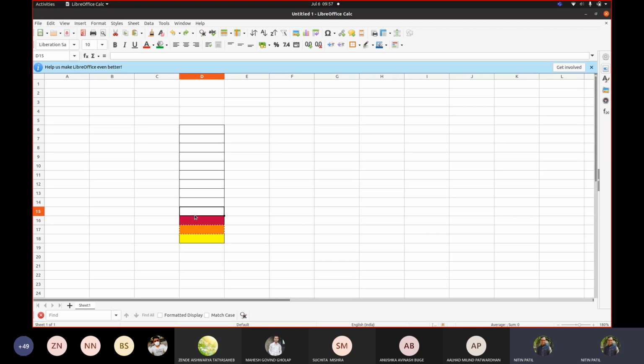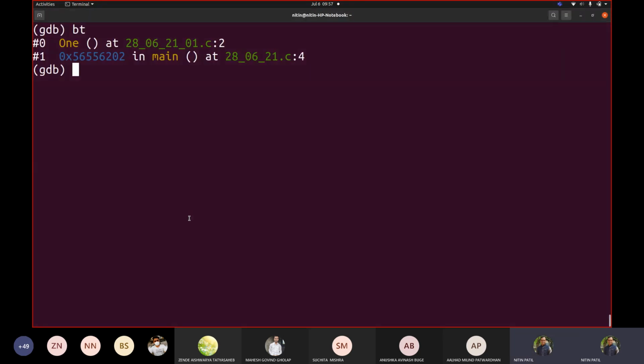If I remove this, this is at the top. If I remove this, this is at the top. Now when I add 1, the top is here. When I add one more, it would be added there ultimately, one by one.